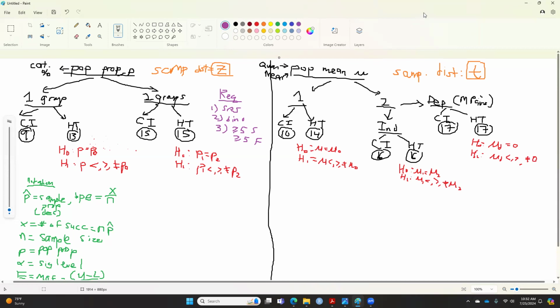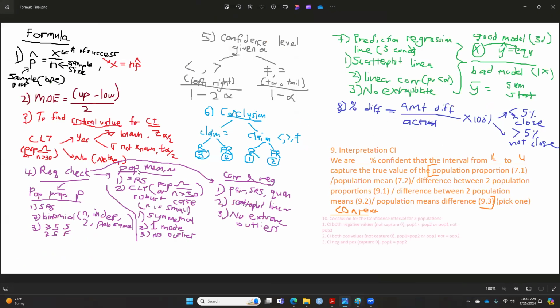The requirement is the same requirement we did over here. For the population mean, it doesn't matter if it's 1 or 2 samples, independent or dependent: SRS, CLT, and then the robust case for small sample size: symmetrical, one mode, no outliers.